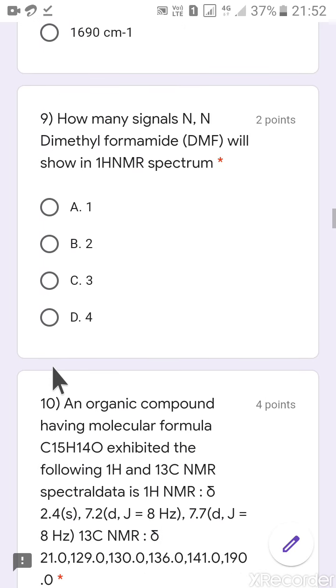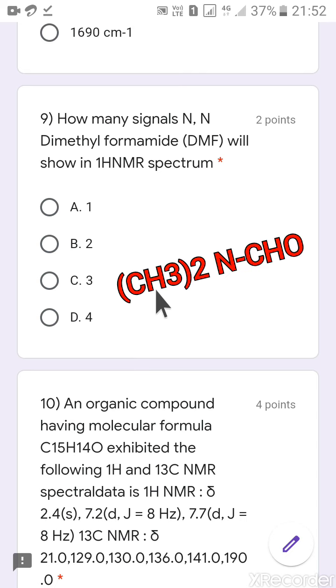Now the next problem looks like a very simple problem. How many signals in N,N-dimethyl formamide, that is DMF, will show in the H1 NMR spectrum? Everyone knows DMF, N,N-dimethyl formamide. Everyone thinks that the methyl group will show one signal and the aldehyde will be one, but this is the wrong answer.